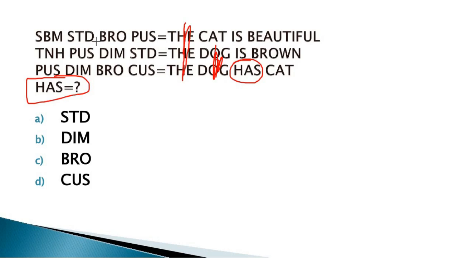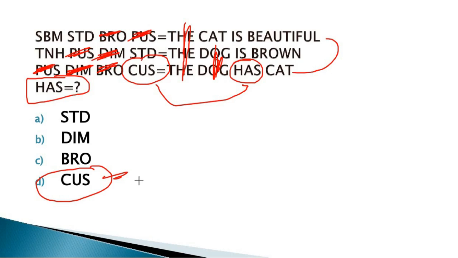It means STD is, and PUS is the coding for the, and the coding for dog is DIM, and DIM is present here. And the cat in statement first and in statement last is BRO. The remaining is CUS, and the remaining is has. It means has has the coding of CUS. The option D is the correct answer for this question. The next question is